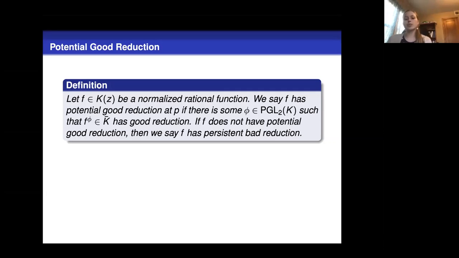So if we're trying to determine if a map has potential good reduction, and we're just looking at one element of the conjugacy class, it's not exactly clear just by looking at that one element. And so we might want to find some conjugate that has the best case possible, right? So what conjugate should we be looking at that will tell us exactly where we have good reduction and exactly where we have bad reduction?